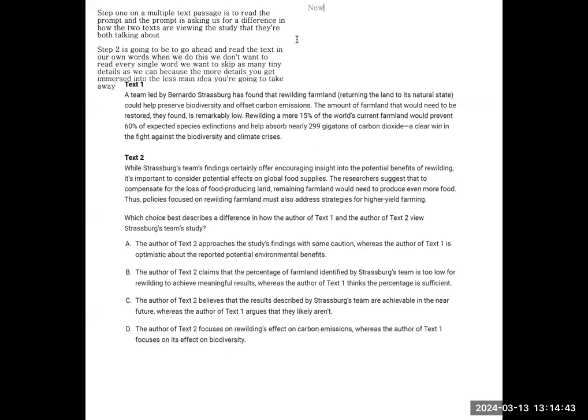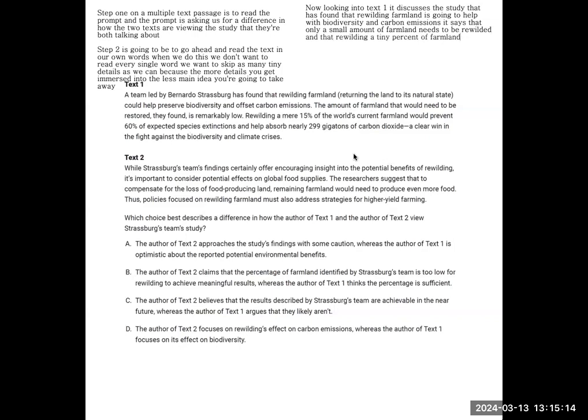Now looking into text 1, it discusses the study that has found that rewilding farmland is going to help with biodiversity and carbon emissions. It says that only a small amount of farmland needs to be rewilded, and that rewilding a tiny percent of farmland is going to have a huge impact.